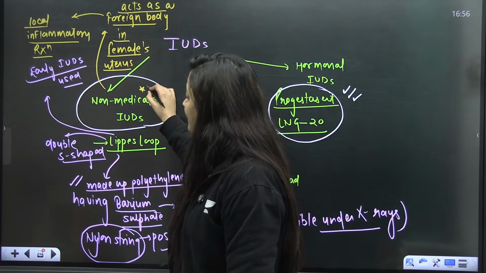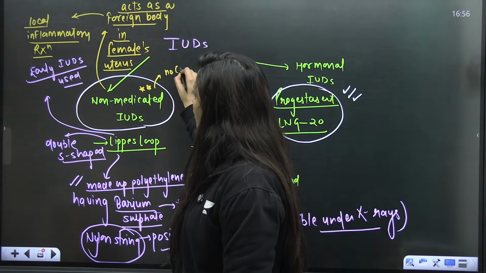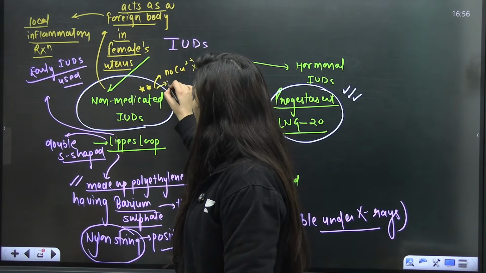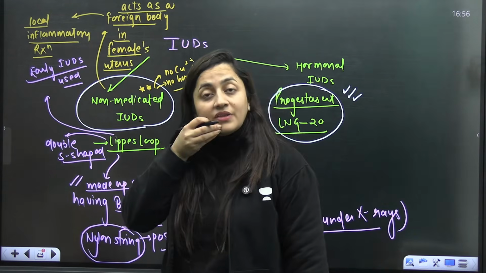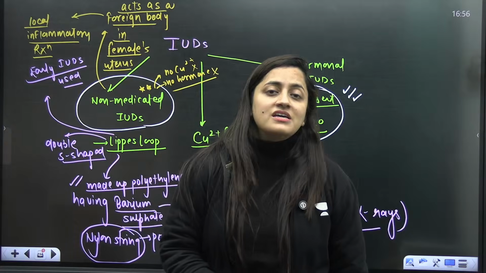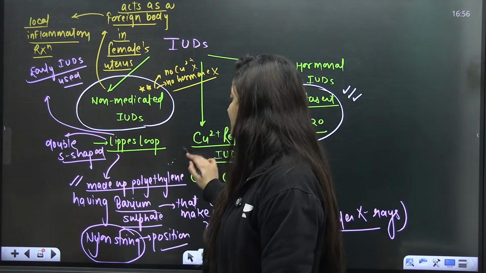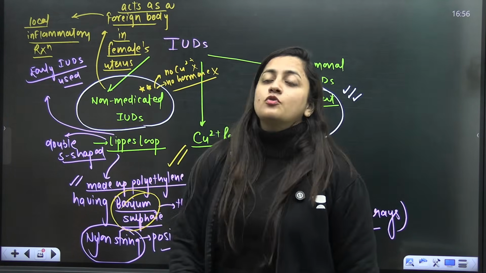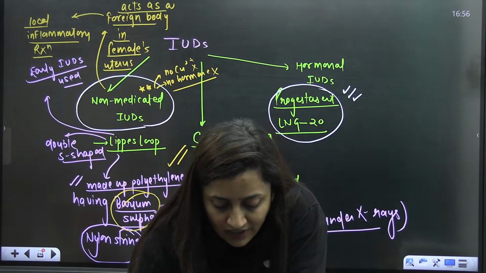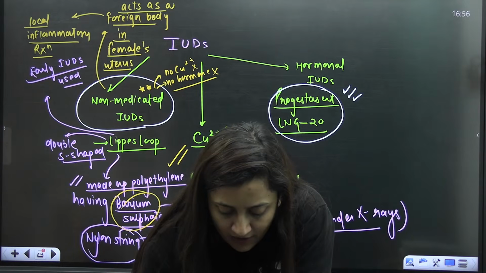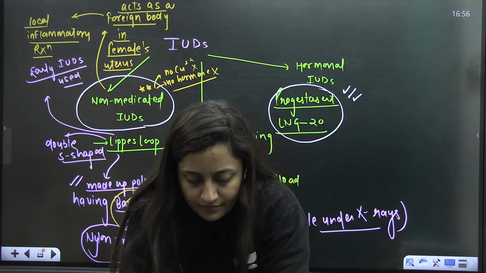So these non-medicated IUDs will not release any copper ions. They are not going to release any hormone, right? They will just act like a foreign body in the female uterus. They have polyethylene, which contains barium sulfate. Barium sulfate will make it radio opaque, so it will be visible on X-rays. Is that clear?